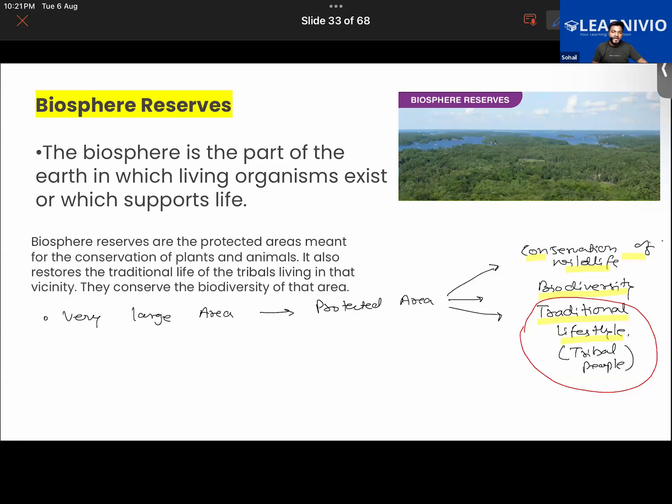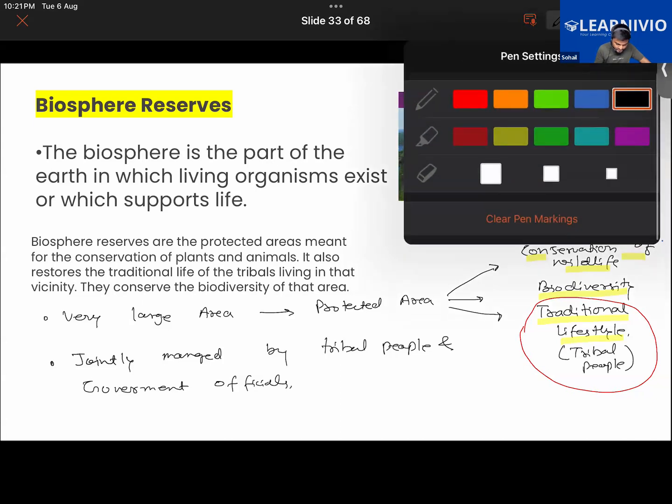So the tribal people also help in conservation in this case. So another feature is that it is jointly managed by tribal people and government officials. So far I hope it is clear to everyone.